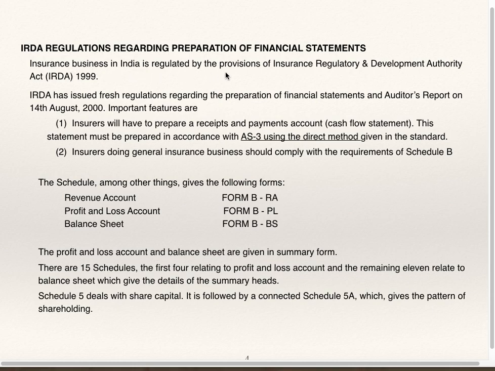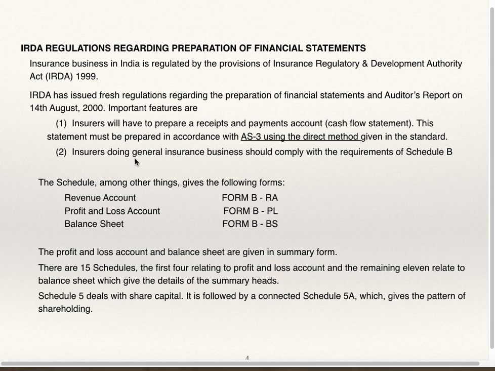Insurance business in India is regulated by provisions of Insurance Regulatory and Development Authority Act, that is IRDA 1999. IRDA has issued fresh regulations regarding the preparation of financial statements and auditors report on 14th August 2000. Important features are: insurers will have to prepare a receipt and payment account cash flow statement. This statement must be prepared in accordance with AS3 using direct method given in the standard. All insurance companies are supposed to prepare cash flow statement as per AS3 using direct method.